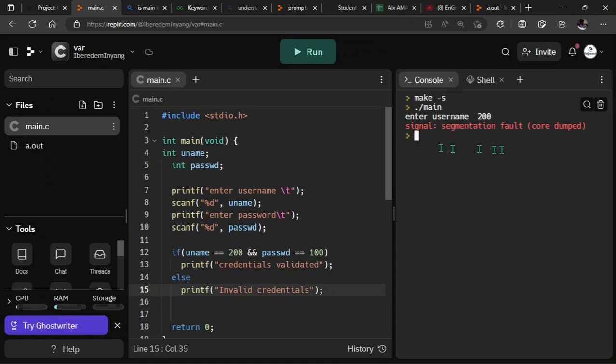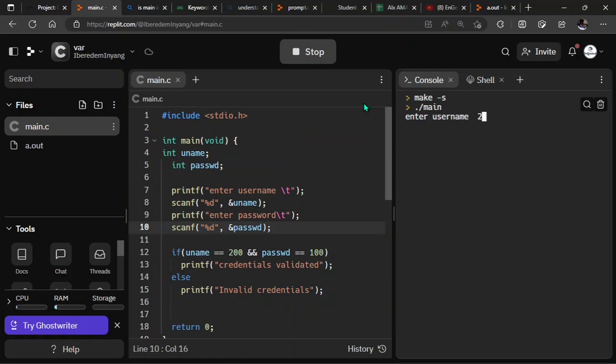This is because you've not actually passed a correct description to your scanf. Look at this: printf enter username. You've entered the username, but it's not sending it to the correct variable because you've not referenced the variable properly. You're supposed to send this username to the address of uname and not the uname itself. Please take note of that. So I'm going to add the address operator, so the value from standard input goes to the address of username and the address of password.